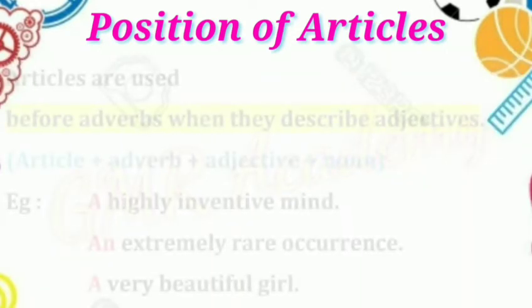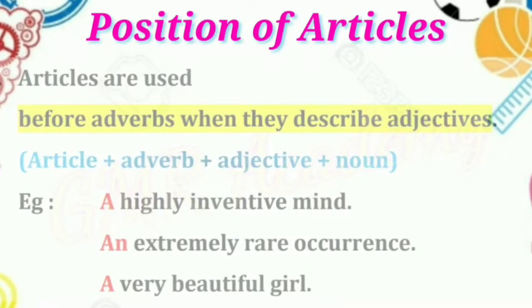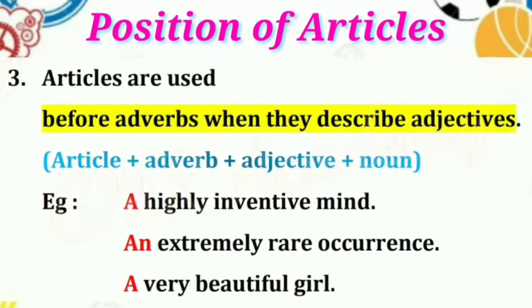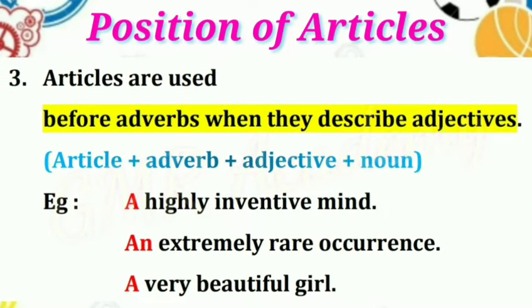Articles are used before adverbs when they describe adjectives. Structure: article plus adverb plus adjective plus noun. Example: a highly inventive mind. Here, a is the article, highly is an adverb, inventive is an adjective, mind is a noun. Like this: an extremely rare occurrence. Occurrence is a noun, rare an adjective, extremely an adverb, and an article. A very beautiful girl. Girl is a noun, beautiful an adjective, very an adverb, a an article.